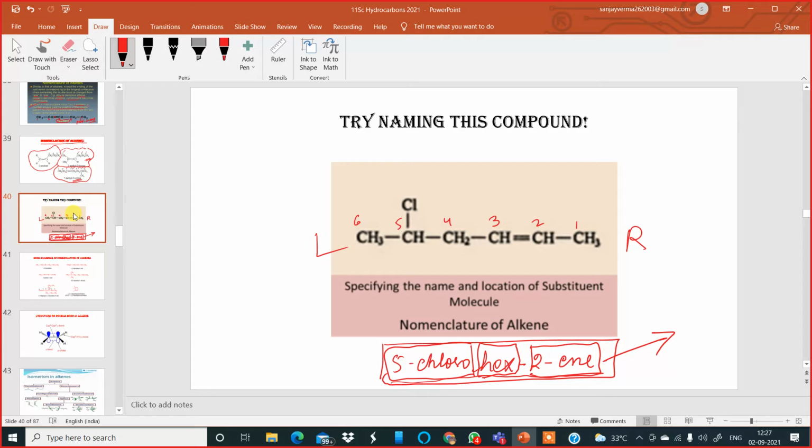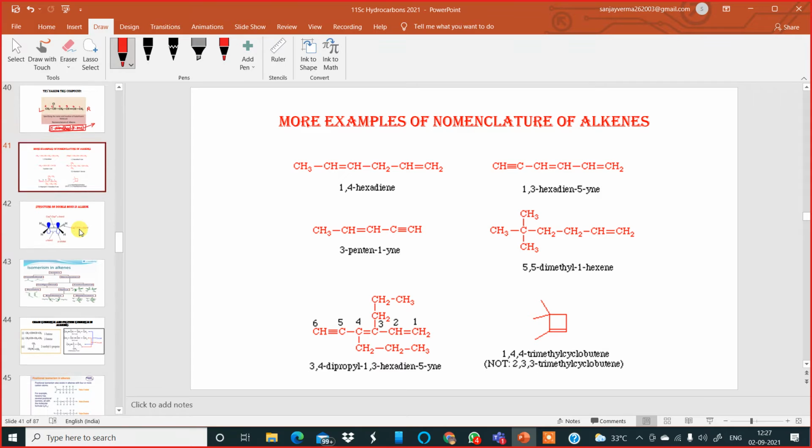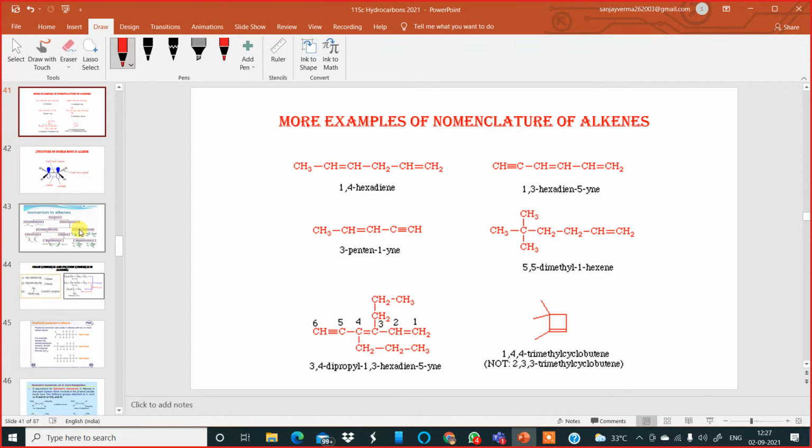Okay. Now let us look at some more examples of nomenclature of alkenes. On your screen, look at the first one. It is an alkene, but it contains two double bonds. So numbering has been done from this end: 1, 2, 3, 4, 5, and 6. That is why it is hexadiene, hexa-1,4-diene.